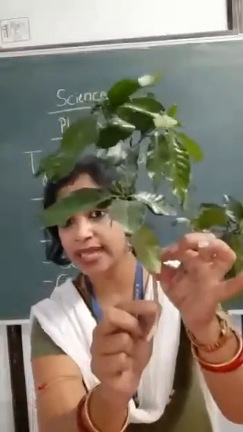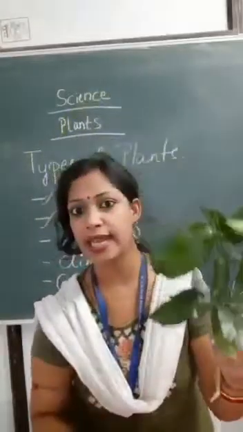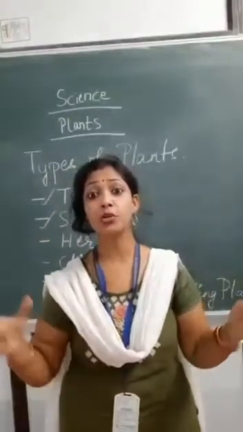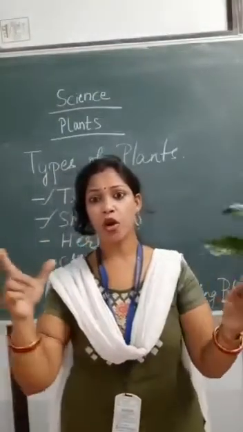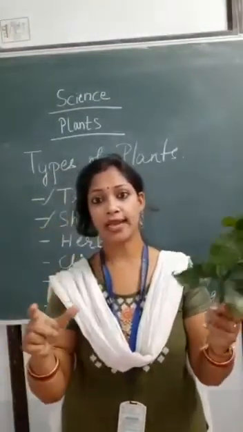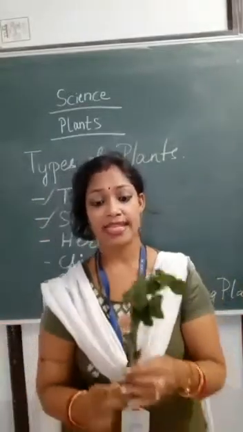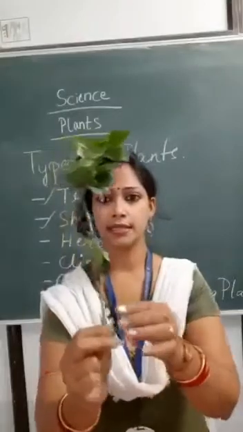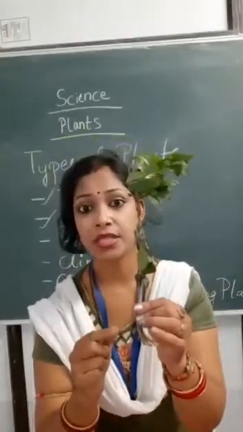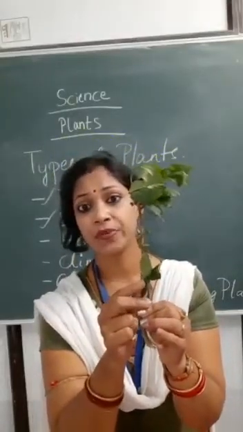The stem is thick and woody and this plant looks bushy. बहुत ज़्यादा भरा हुआ रहता है. And another example is this hibiscus, mandara gacha, ठीक है?